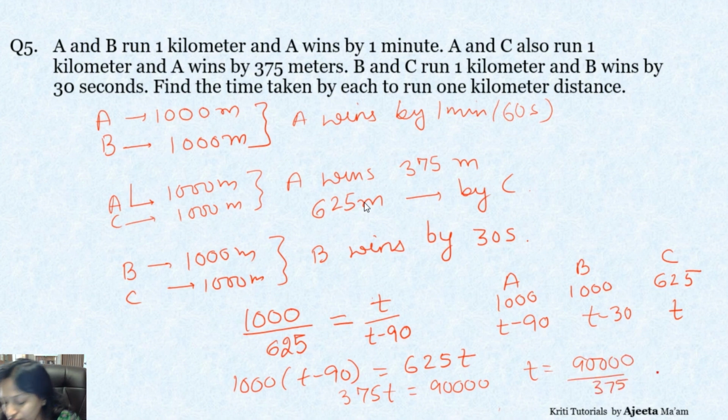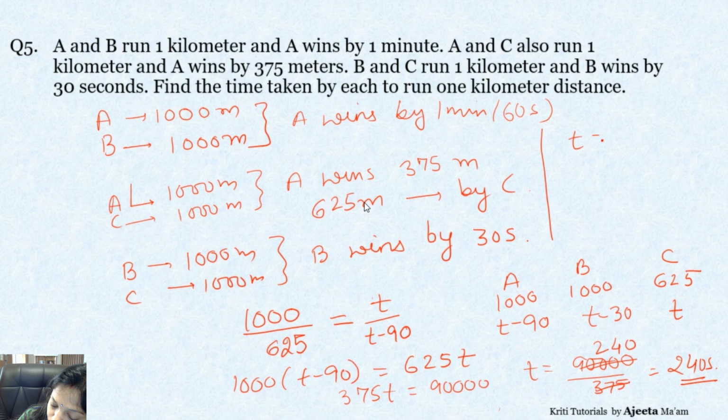So that is what we have. If we directly divide, we get 240. So these many seconds were taken by C, right? So time taken by C is 240 seconds. Time taken by B will be 210 seconds. And time taken by A will be 150 seconds.